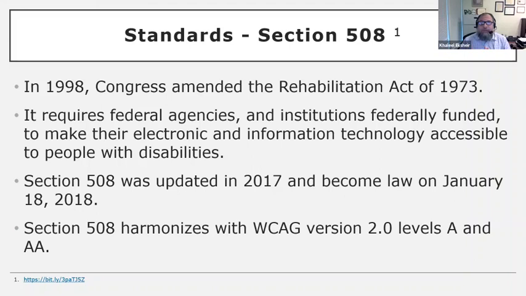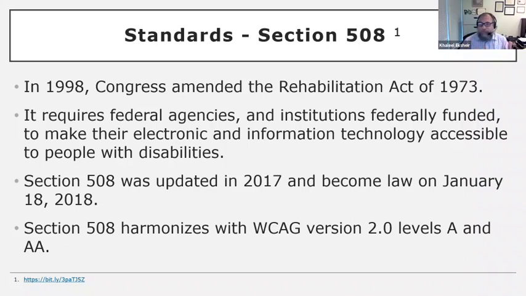At that time, the internet was not as advanced as these days, and probably was not even available to everyone. There were no cell phones, no tablets, and computers were very few. All of this technology advanced, and with that, there was a need for an update. That happened in 2017. So Section 508 was updated. Sometimes they call it the Section 508 refresh. And it became law on January 18th of 2018.